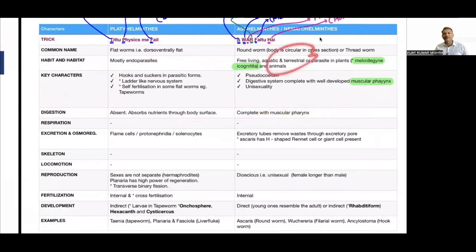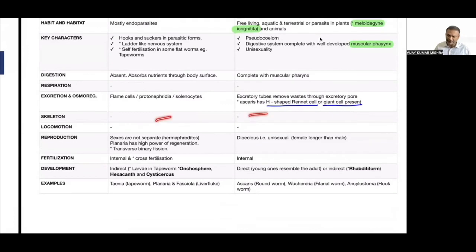Some of them are free living, so obviously they will have the digestive system. Respiration through the body surface will occur. Flame cells, protonephridia, solenocytes. Here, H-shaped rennet cells are present. So again, this is important. H-shaped rennet cells or giant cell is present, which help in excretion or removal of nitrogenous waste. Skeleton is obviously absent, or hydroskeleton is present, but it is not mentioned in NCERT, so we are not discussing.